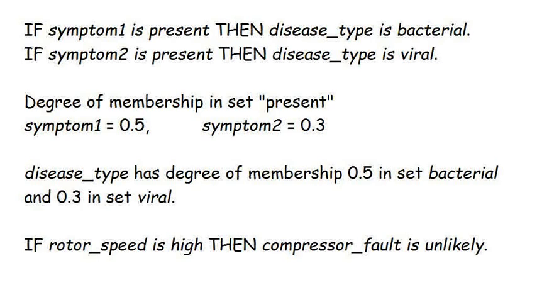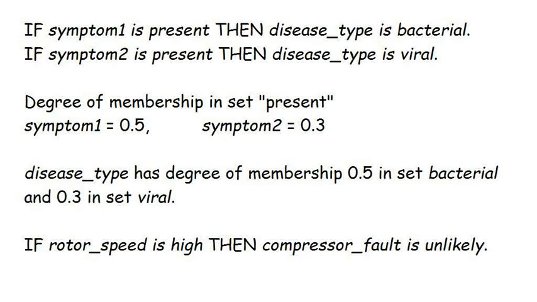One possible approach would be to establish a set termed compressor fault and assign the identity of the fault to it, i.e. we are trying to diagnose a particular fault and it can be in various components of the system, one of which is a compressor. The rule would conclude that, if the rotor speed were high, then the degree of membership of the variable fault in the set faults in the compressor is only 0.2. The problem is that the premise is itself vague.